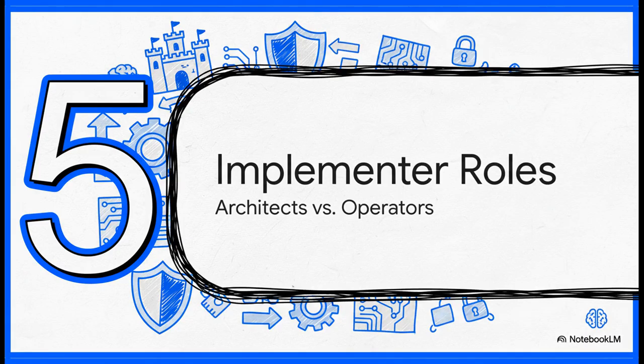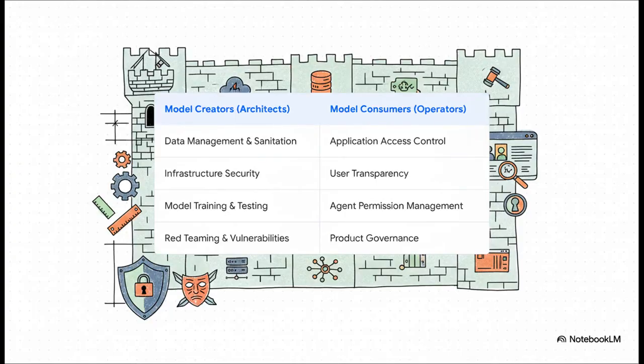You know, a blueprint is only useful if everyone on the construction site knows their job. So who is responsible for what? Well, the framework breaks this down into two key roles. You've got the model creators, who are like the architects, and the model consumers, who operate it in an application. And you can see here it's a really clear division of labor.